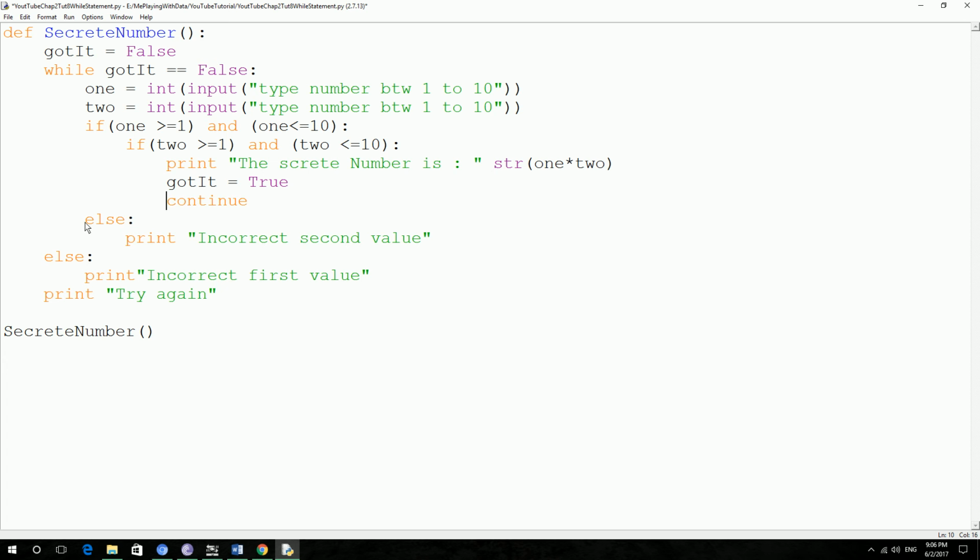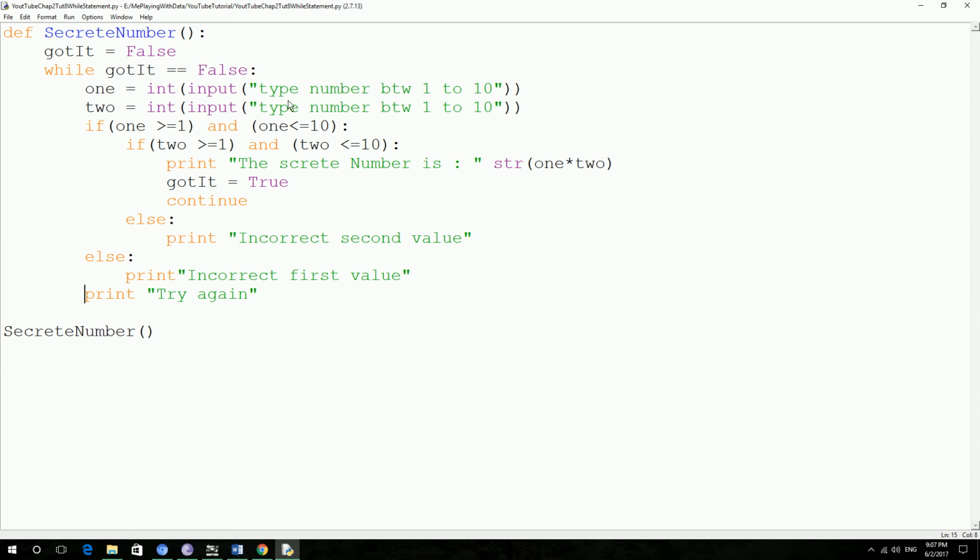It has to break out of the while loop. So this is when it's going to break out of the while loop. It's going to continue, and then the statement is false, so it's not going to execute the while loop anymore. That's what's going to happen.